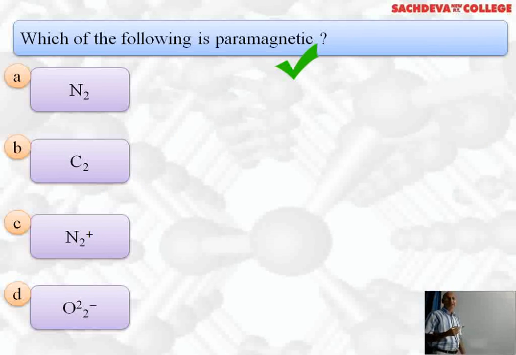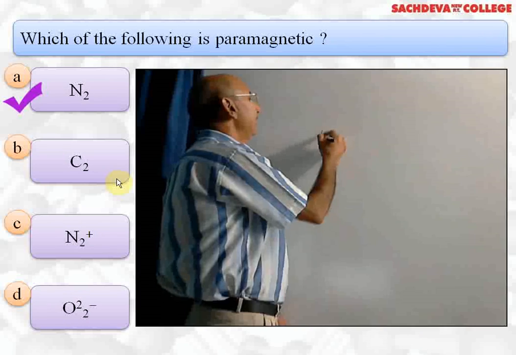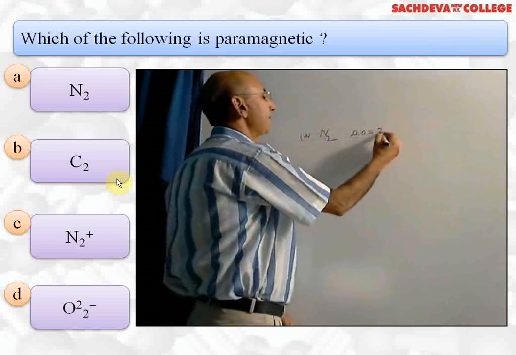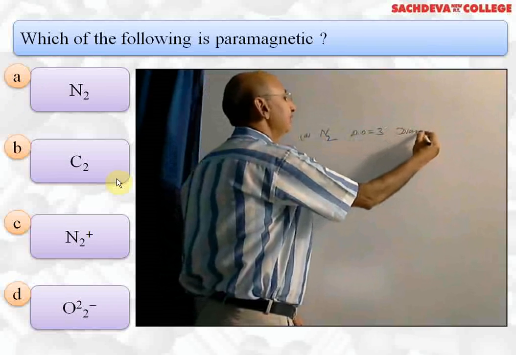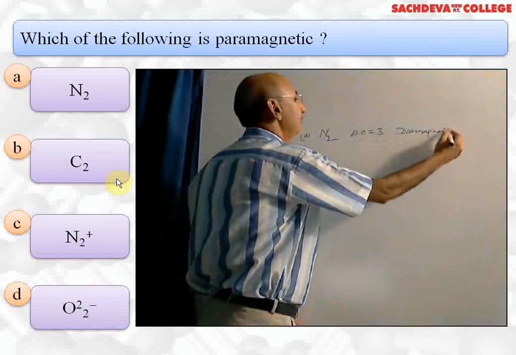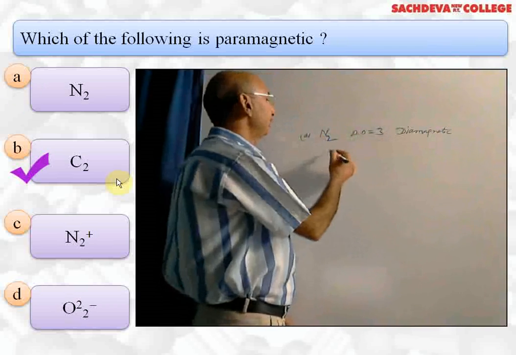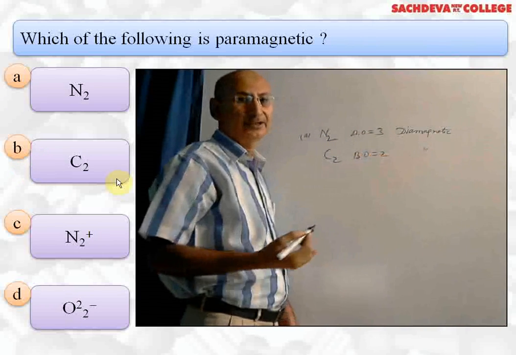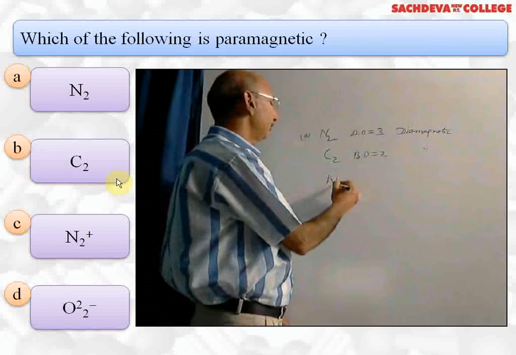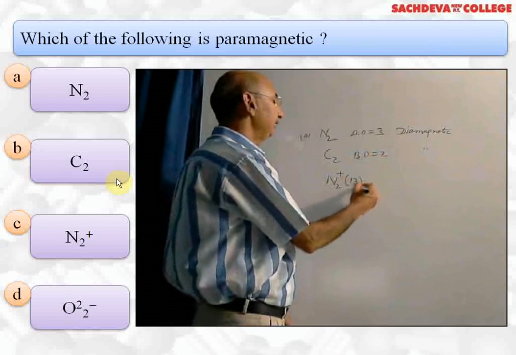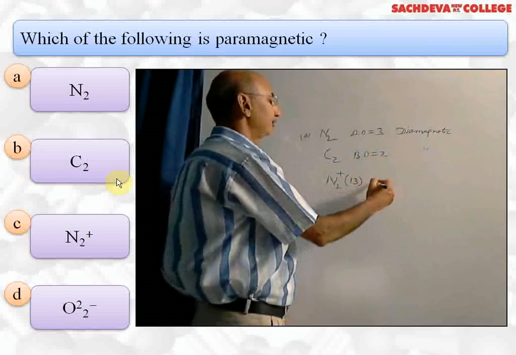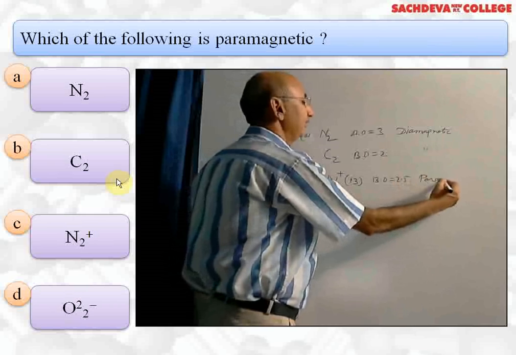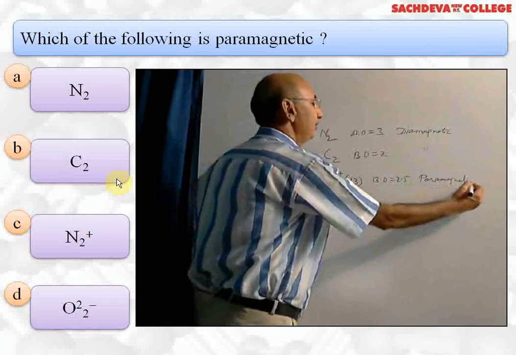Which of the following is paramagnetic in nature? N2. N2 has bond order 3 and it is diamagnetic in nature because it does not have unpaired electron. Second option is C2. C2 has bond order 2 and it is also diamagnetic in nature. There is no unpaired electron. N2 plus has 13 electrons. So bond order is 2.5 and it is paramagnetic in nature due to presence of unpaired electrons.